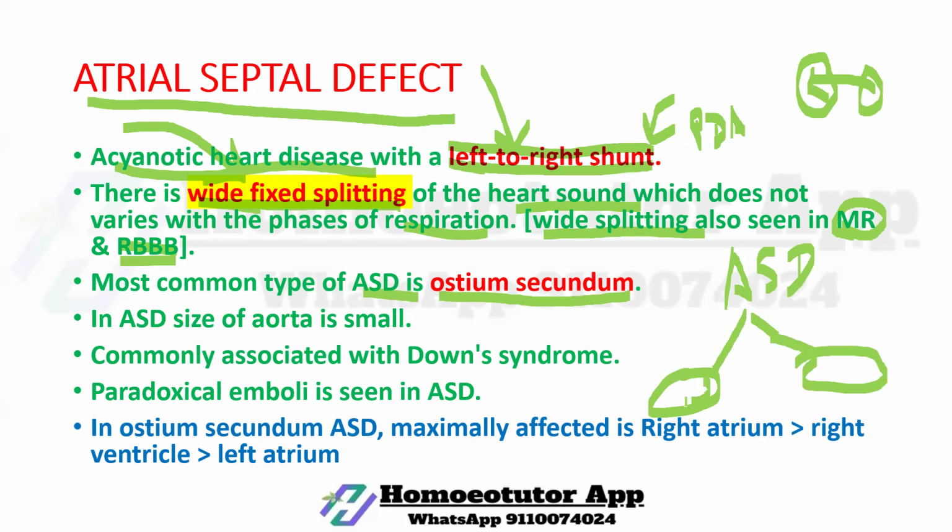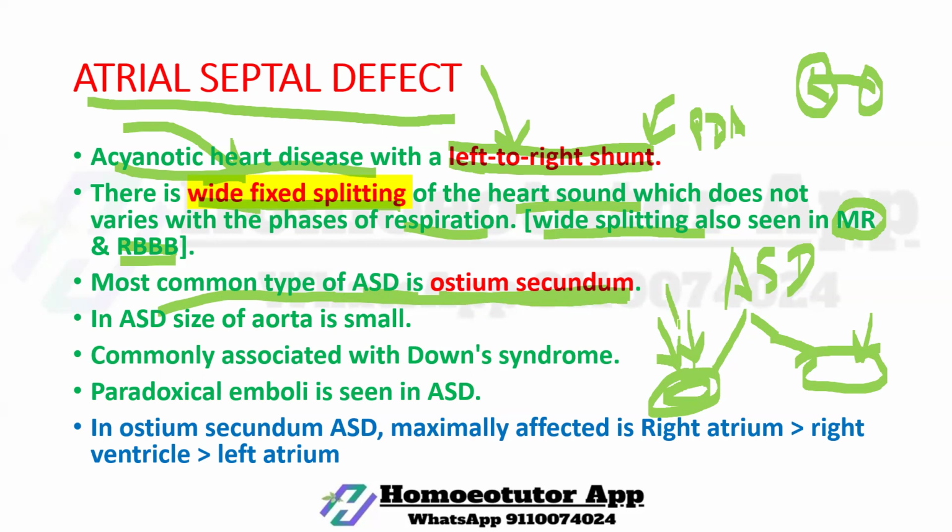The primary ostium recovers very soon, and it does not cause any abnormality in the heart. It recovers before birth. But the ostium secundum has a very high chance to persist. So the most common type of ASD is ostium secundum. Okay.